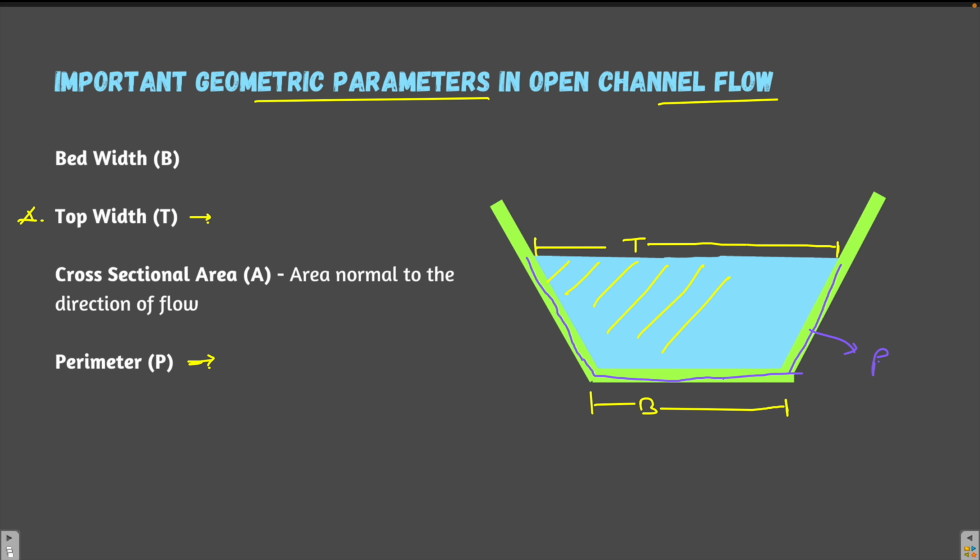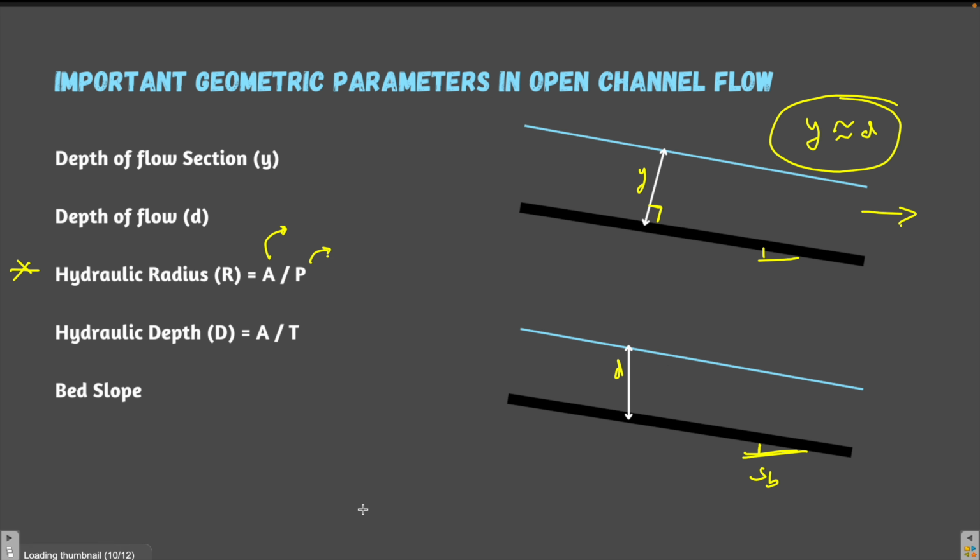This will give you the cross sectional area of the channel, and if you divide it by the perimeter P, you are going to get the hydraulic radius of the channel. Definition of hydraulic radius: cross sectional area divided by the perimeter.